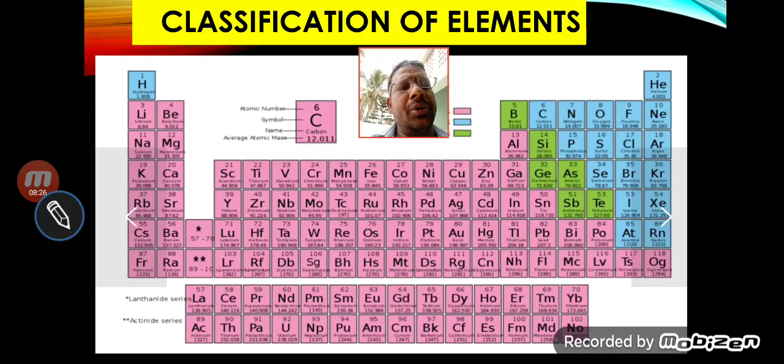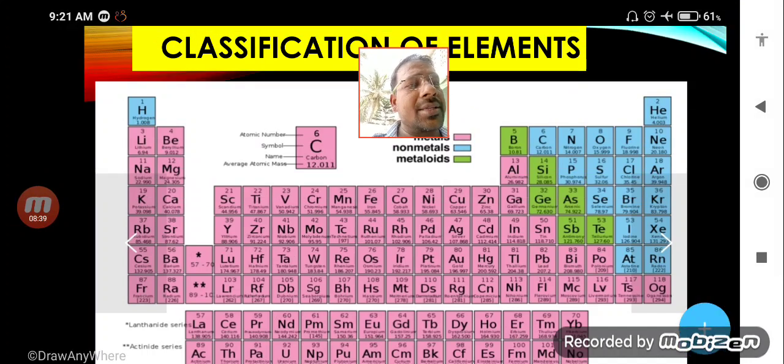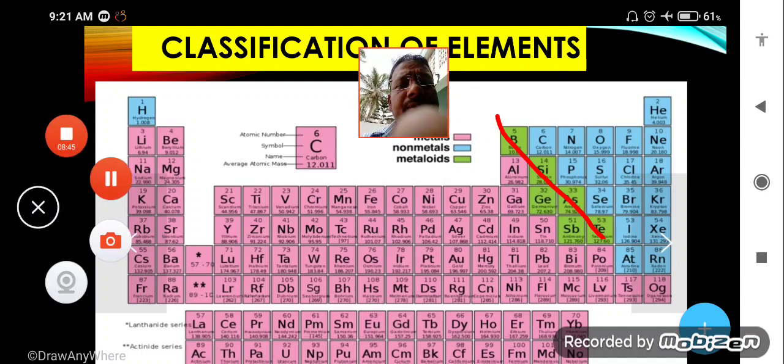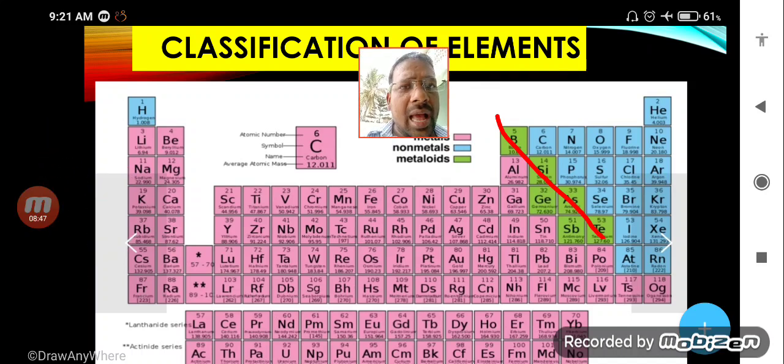And you can see there are 3 categories. Red ones are metallic character, metals, blue ones are non-metals, and green ones are known as metalloids. And what are metalloids? Metalloids have both characters. They show the character of metals as well as non-metals. That's why they are called metalloids.